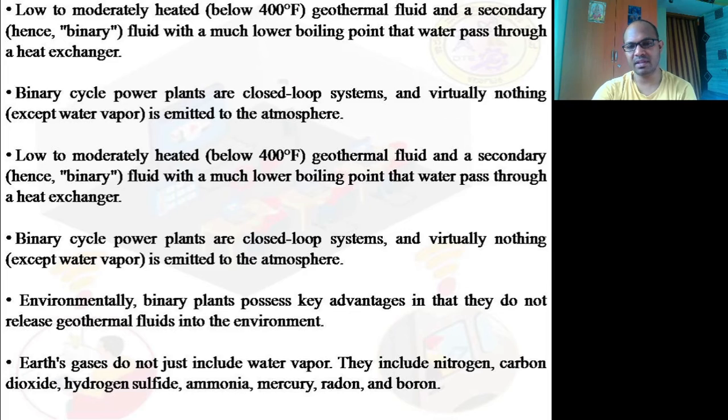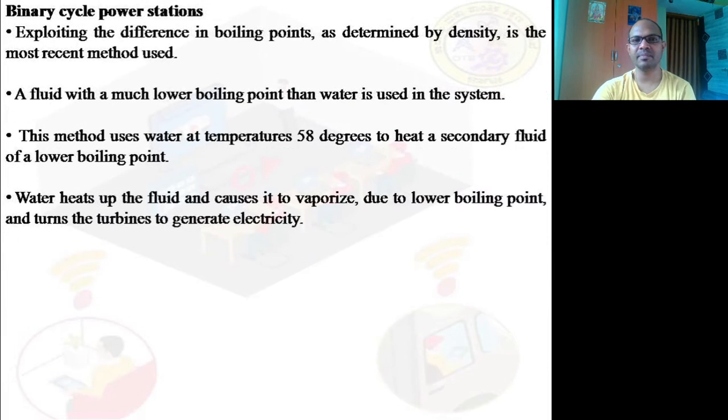Now basically the idea behind the binary cycle power stations is that we will not go much deeper into the geothermal energy sources. We will go only a certain depth, maybe around 400 or 500 meters, or a maximum of 1000 meters, that is 1 kilometer deep.